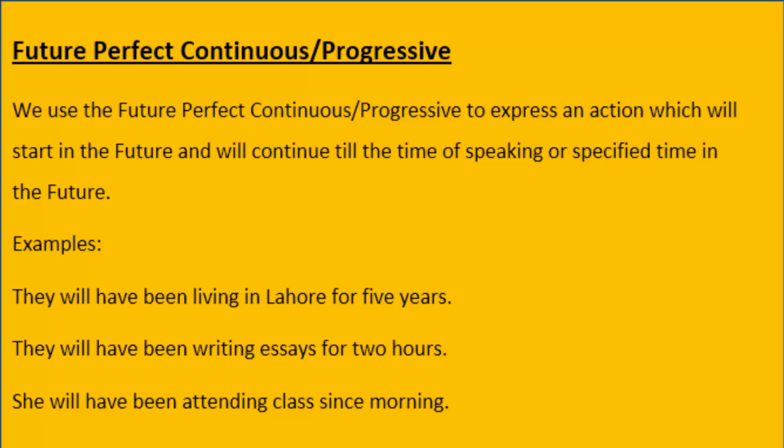And in the examples of future perfect continuous, we have certain examples that are written before us on the screen. They will have been living in Lahore for 5 years. Number 2, they will have been writing essays for 2 hours. Number 3, she will have been attending class since morning.